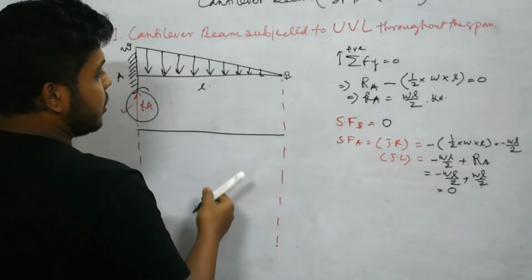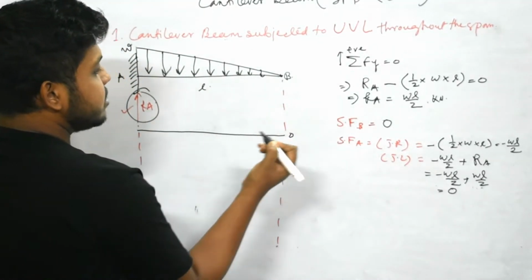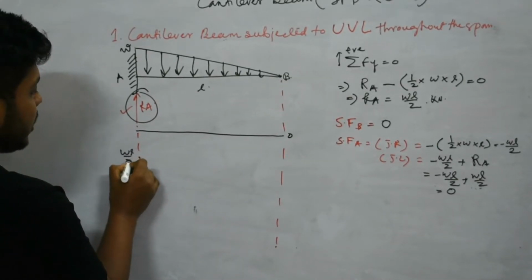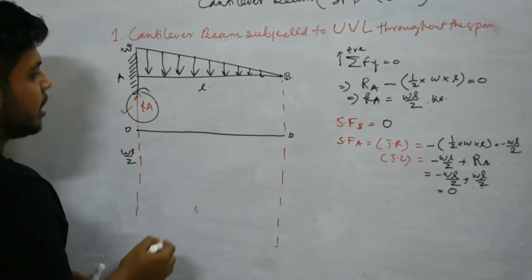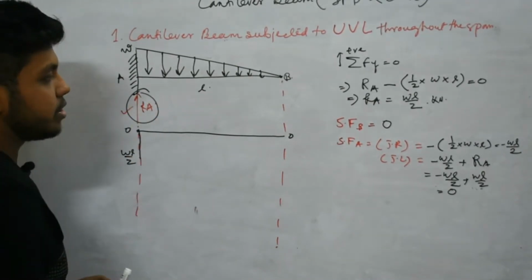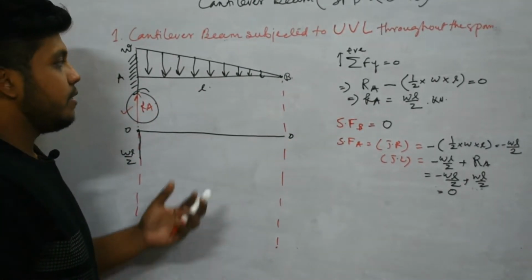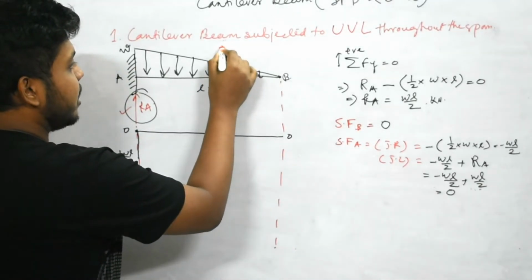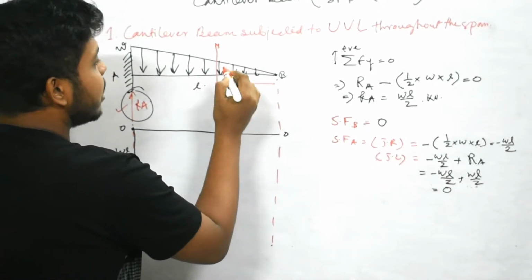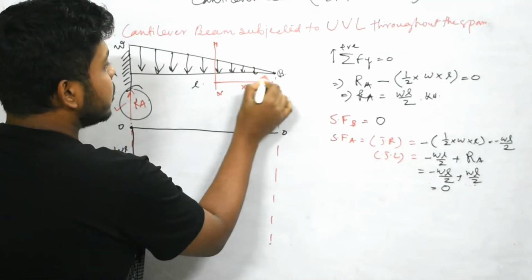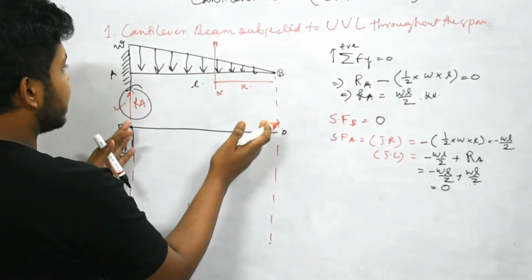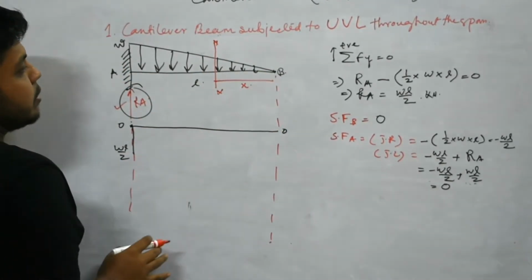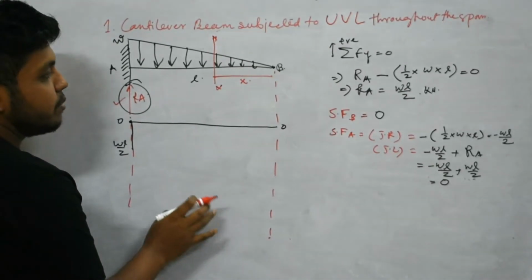Now we have found that SF at B is 0, SF at A just right value is WL by 2, and finally it goes to 0. Now we have found these ordinates. Now what will be the profile? For profile checking, let's follow a similar process, taking a section XX at a distance x. We saw the previous case, the profile for UDL. Now we'll find out what the profile will be for the UVL case to draw SFD and BMD.